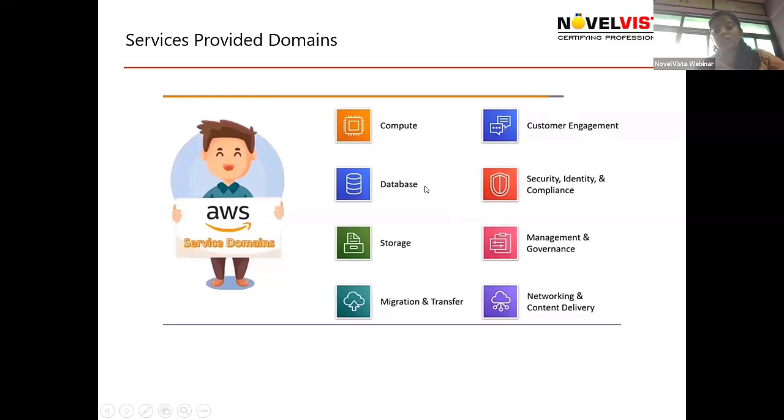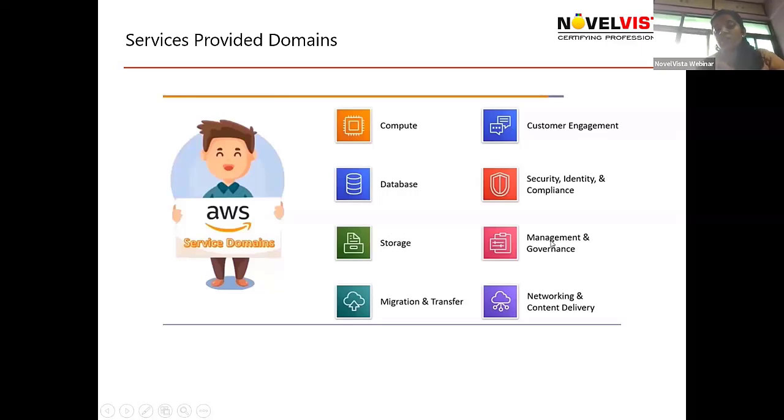Databases for storing the data of our application. Then storage services where we can keep the files. If we consider the example of Google Drive, what is Google Drive? It is one of the cloud storages provided by cloud providers. But the storage service related to AWS is S3. There are multiple storage services available in AWS. So it is used basically for storage.